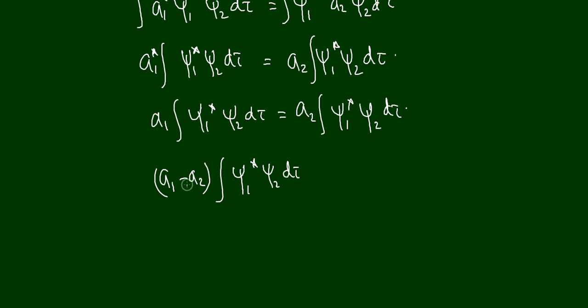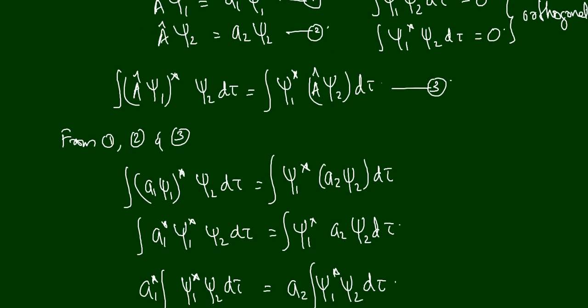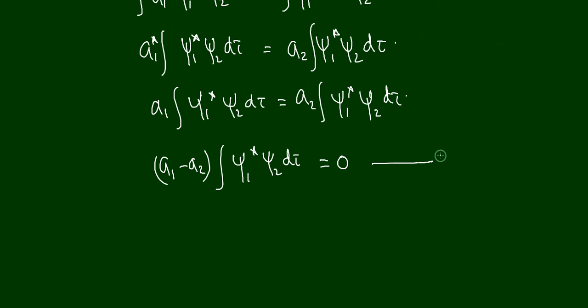Okay, so it will be (a1 minus a2) times the integral of psi 1 star psi 2 d tau, because this is a common factor in both terms, and that is equal to 0. Nothing is left in the right hand side. So this equation is valid. Let me give it equation number 4.